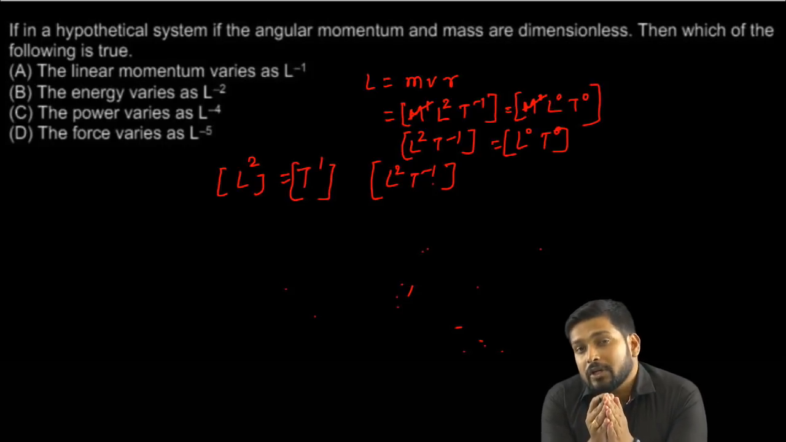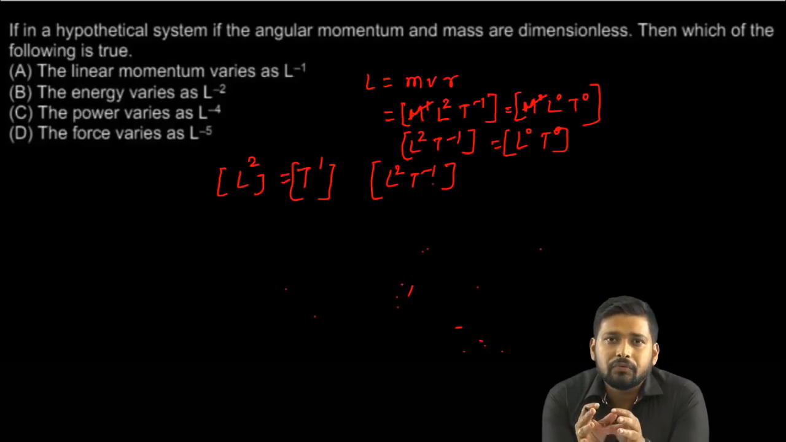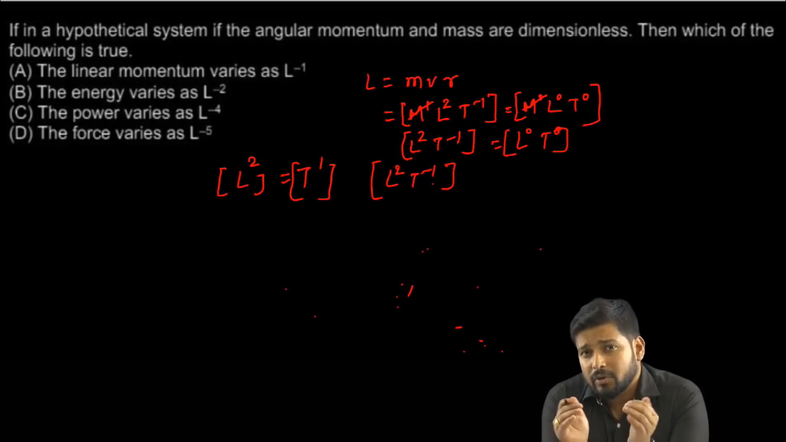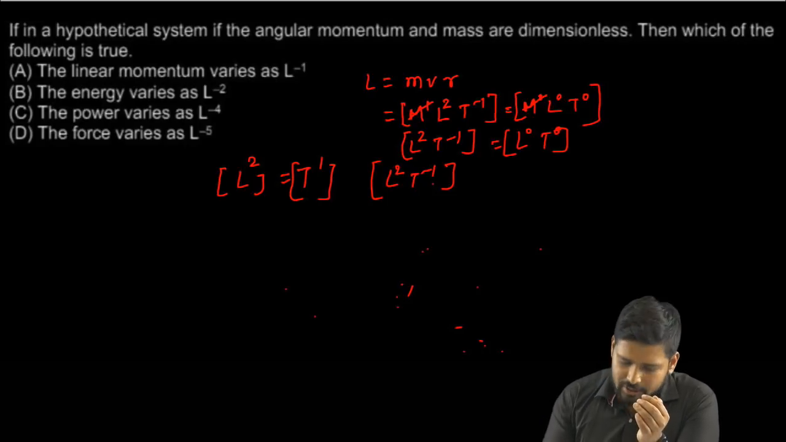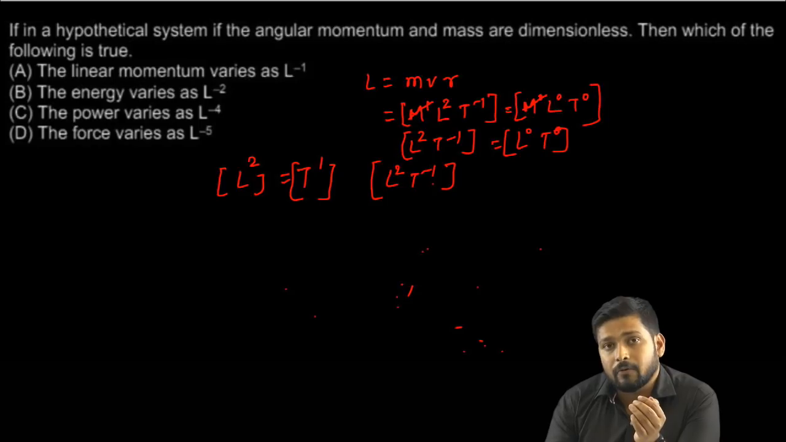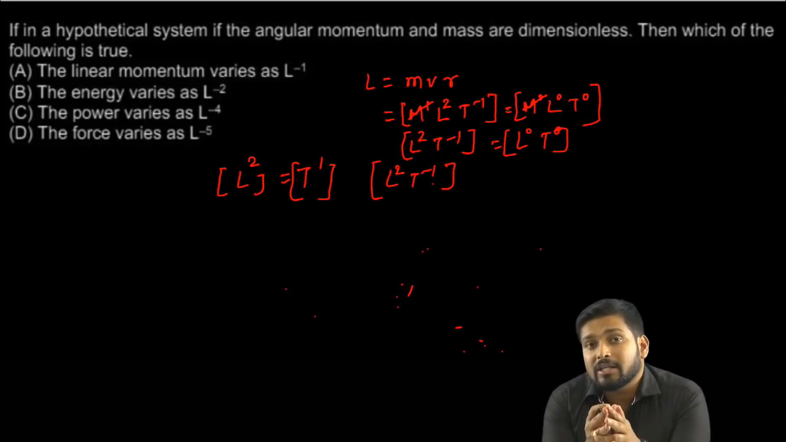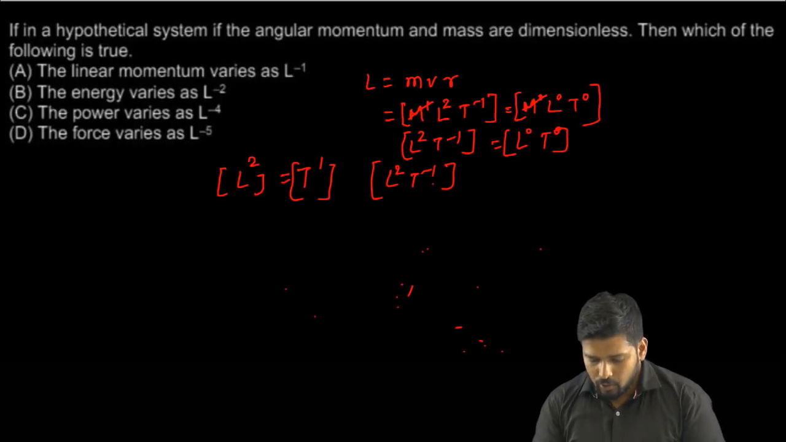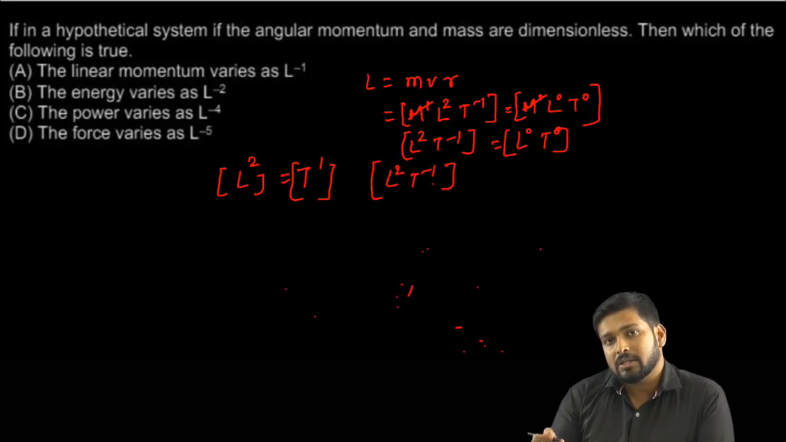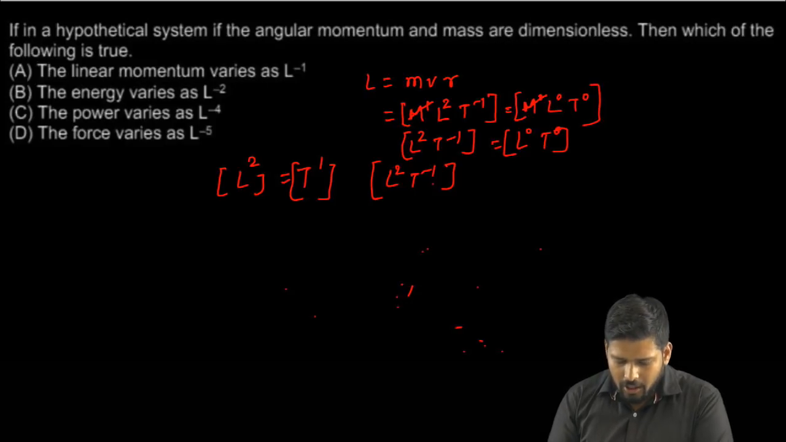Now once we are sorted with this, all I have to do is, wherever I am going to get a dimension of T, I'll replace it with L. Now why do I have to do that? Because if you see all the options, the first option is about the linear momentum, the second option is about the energy, the third option is about the power, and the fourth option is about the force. So all these options are expressed only in terms of dimensions of length. So wherever I find time, I just have to replace it with L. Okay, so let's get started.